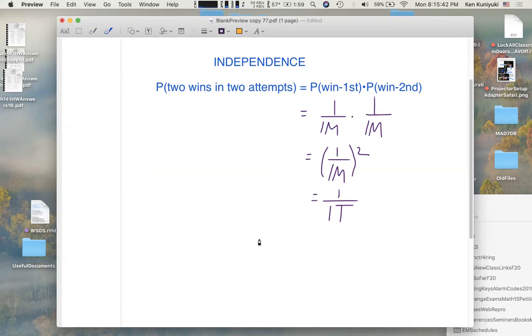And for 3 wins in 3 attempts, it would be 1/1 millionth times that. It would be even more ridiculous. So that's what Ace Rothstein was getting at.